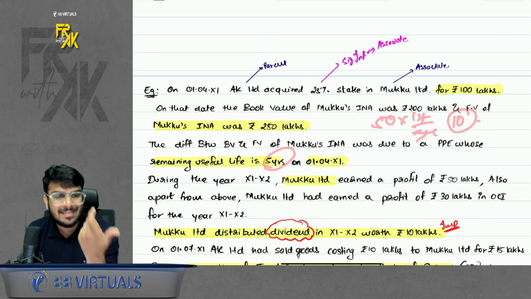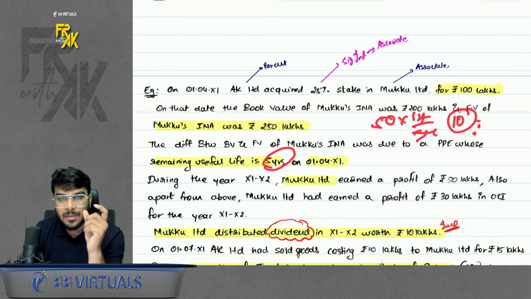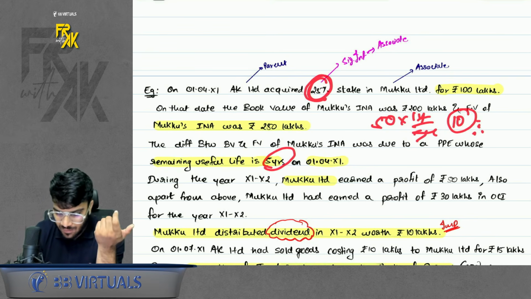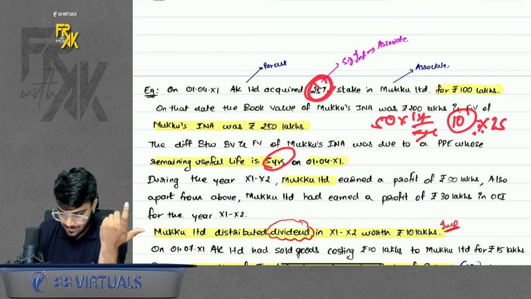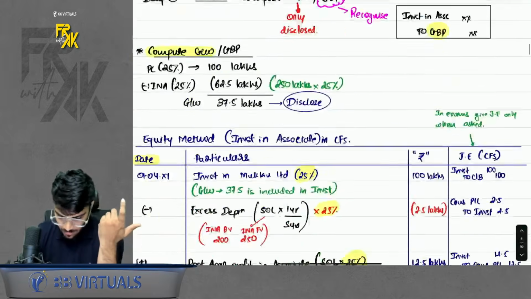So you will deduct the excess depreciation, but not full 10. Because here there is associate, your stake is 25%. You will do everything up to your stake only. So you will do 10 into 25% basically. Okay. So here this is what will happen here.